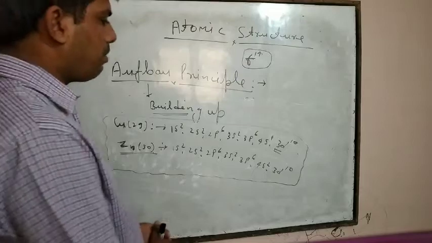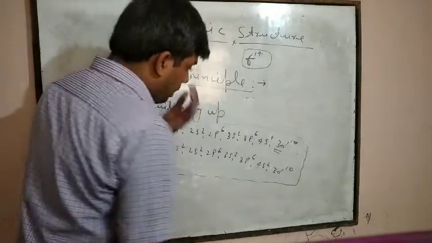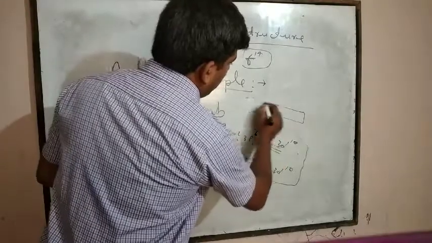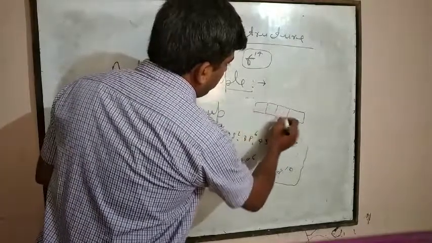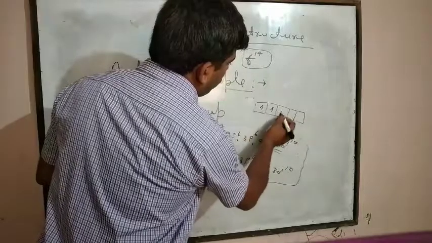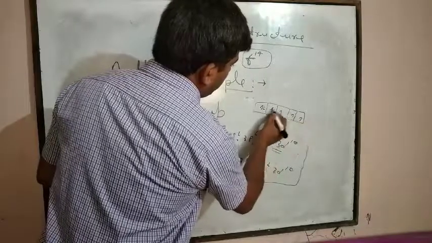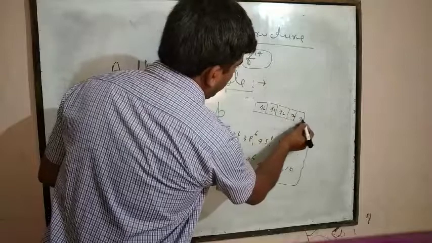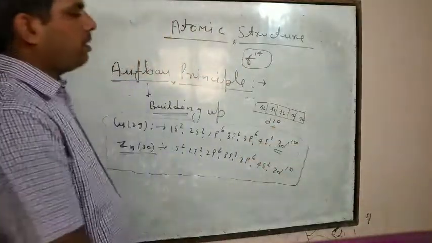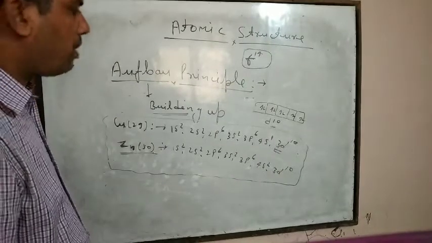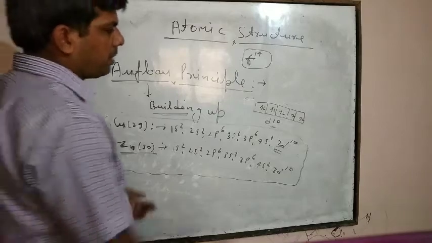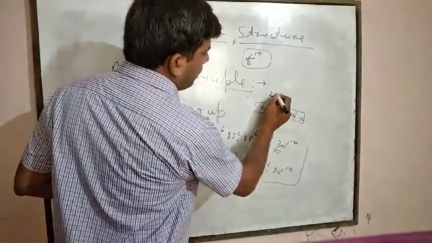For example, here 3d10 is present, which means all orbitals are paired: 1, 2, 3, 4, 5 orbitals with 10 electrons. So in d10, paired electrons are present in each orbital. That's why it is diamagnetic.